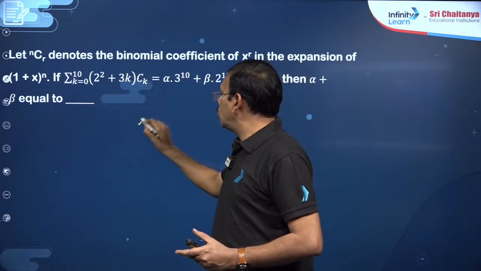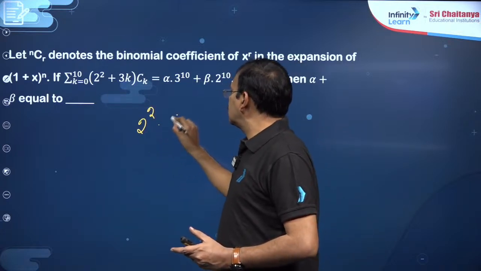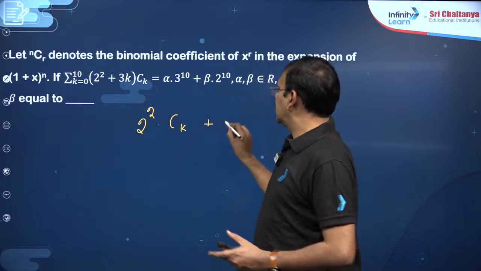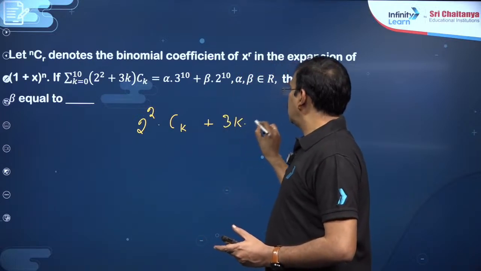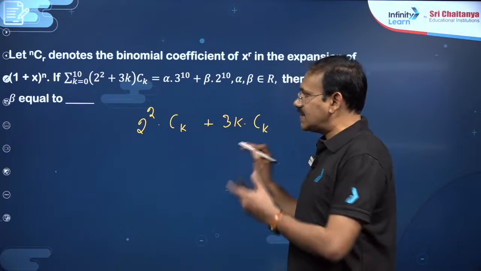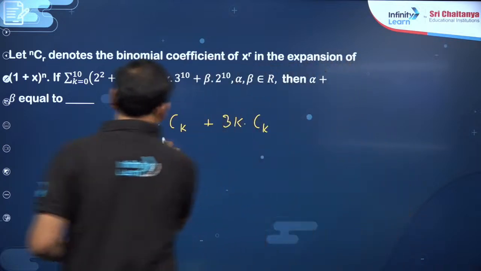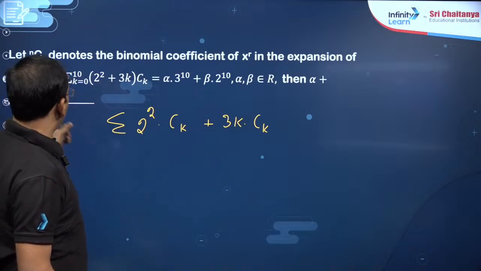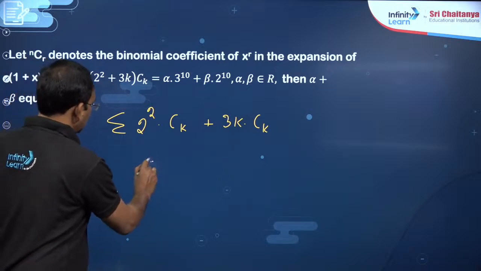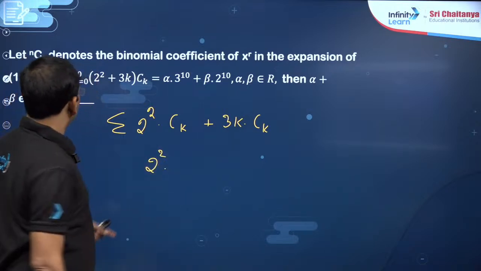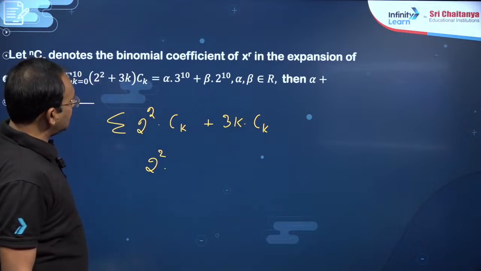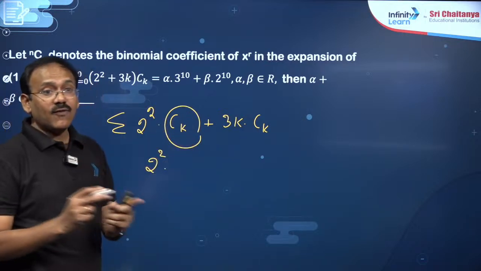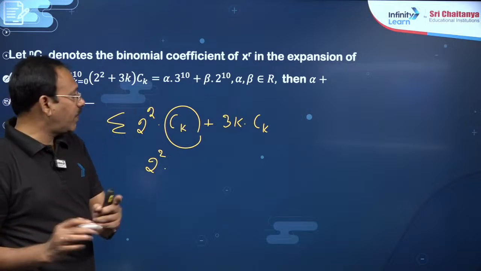This is 2 square into Ck plus, I guess, 3k into Ck. You need to apply sigma, k equal to 0 to 10. 2 square into sigma Ck, the sum of all binomial coefficients, will become 2 power n.